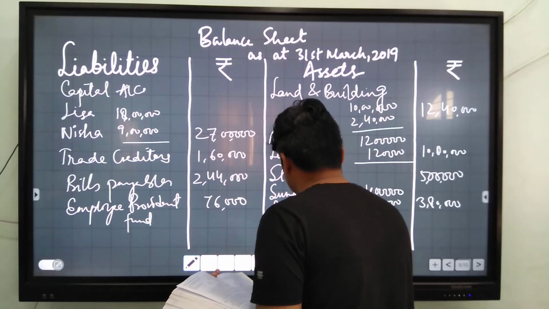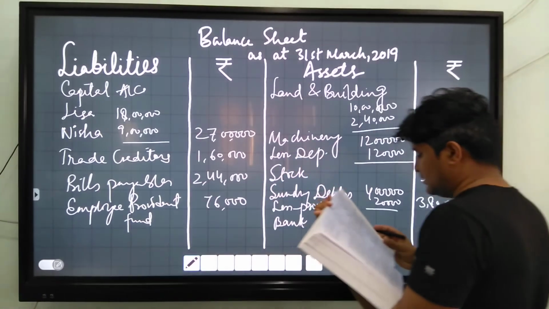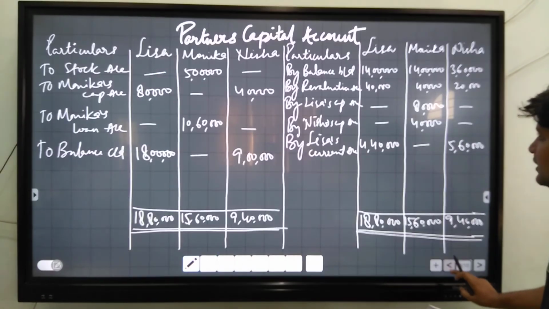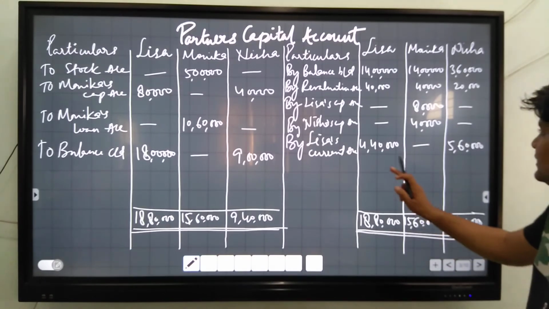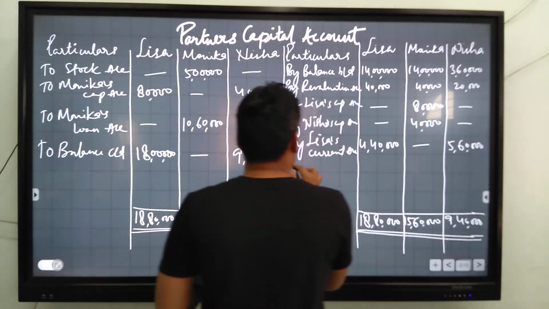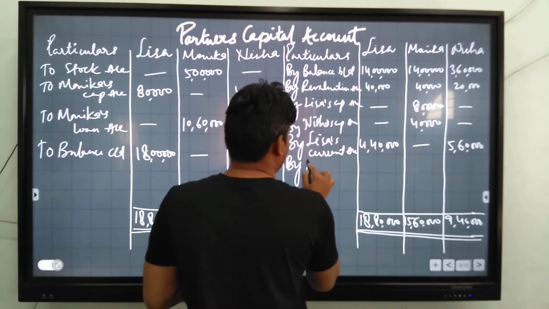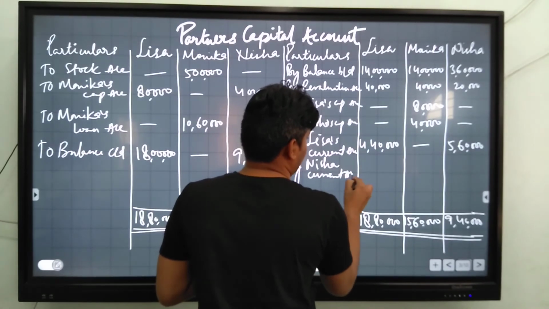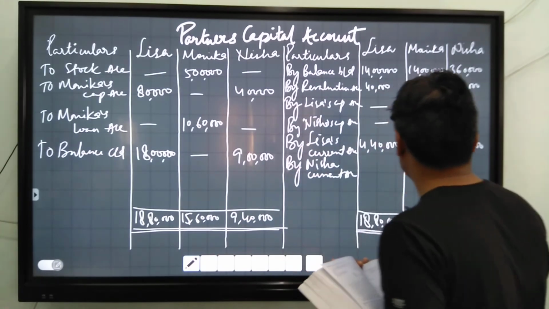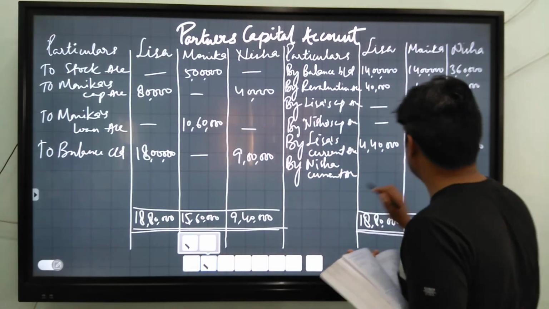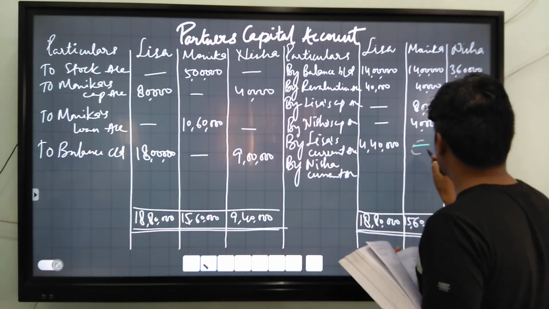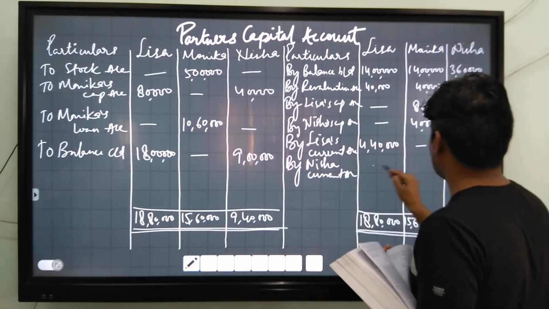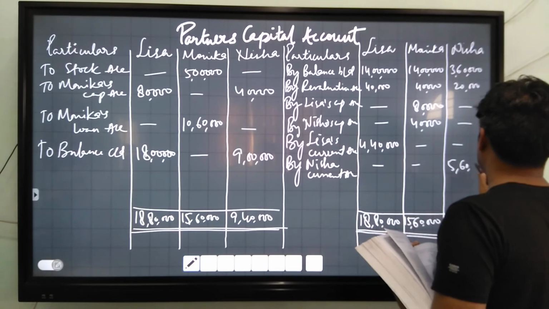Now bank 40,000, and you will write Lisa current account, and here Nisha current account.